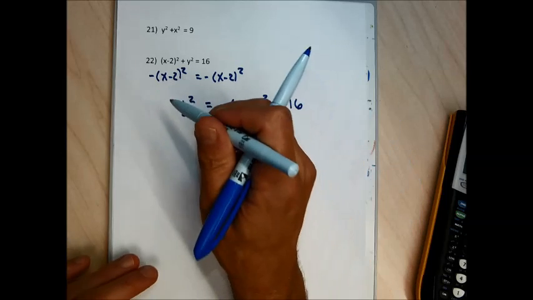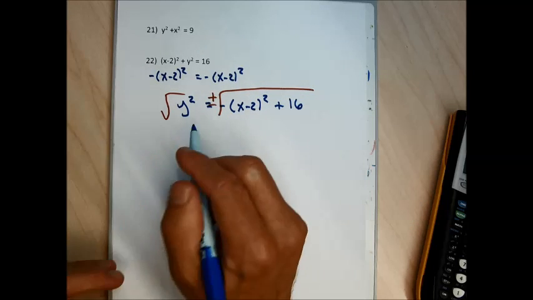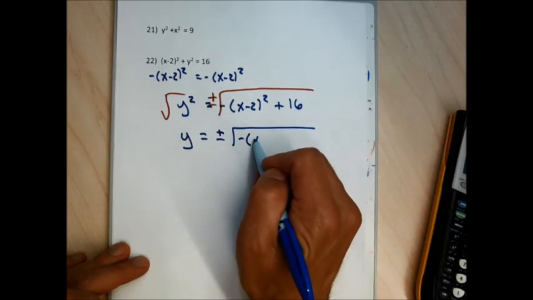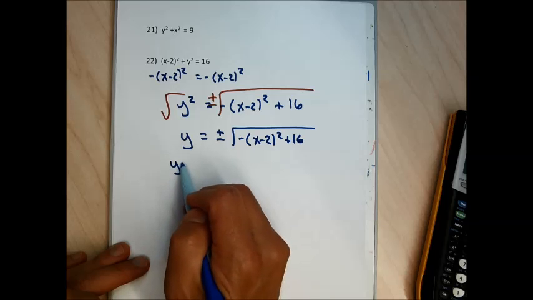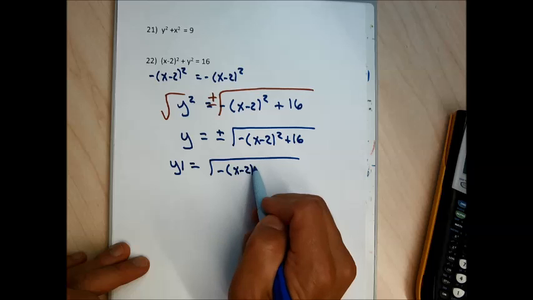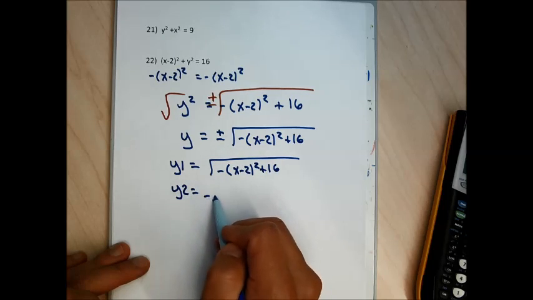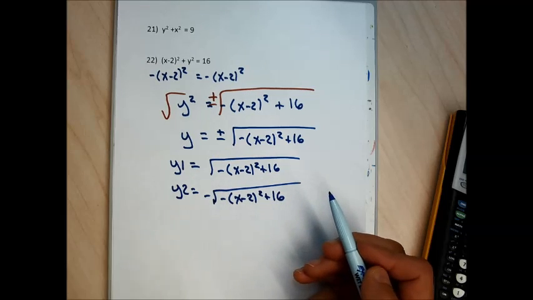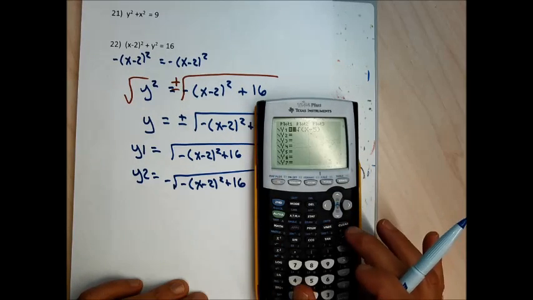And now I'm going to solve for y by square rooting, plus or minus square rooting. So y is going to equal plus or minus the square root of negative (x minus 2) squared plus 16. When I go to graph this on my calculator, I have to enter y1 equals the square root of negative (x minus 2) squared plus 16, and y2 equals negative square root of negative (x minus 2) squared plus 16. This is going to make it not a function because I'm going to have to enter two functions to get this graph, and they're going to make it fail the vertical line test.